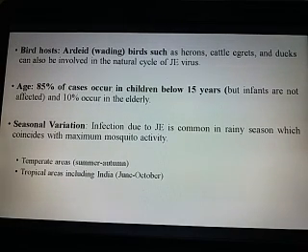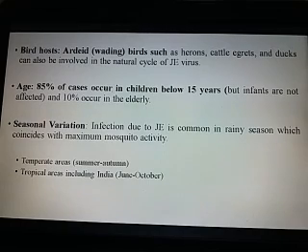Bird hosts: wading birds such as herons, cattle egrets and ducks can also be involved in the natural cycle of the Japanese encephalitis virus. About 85% of cases occur in children below 15 years, but infants are not affected, and 10% occur in the elderly.